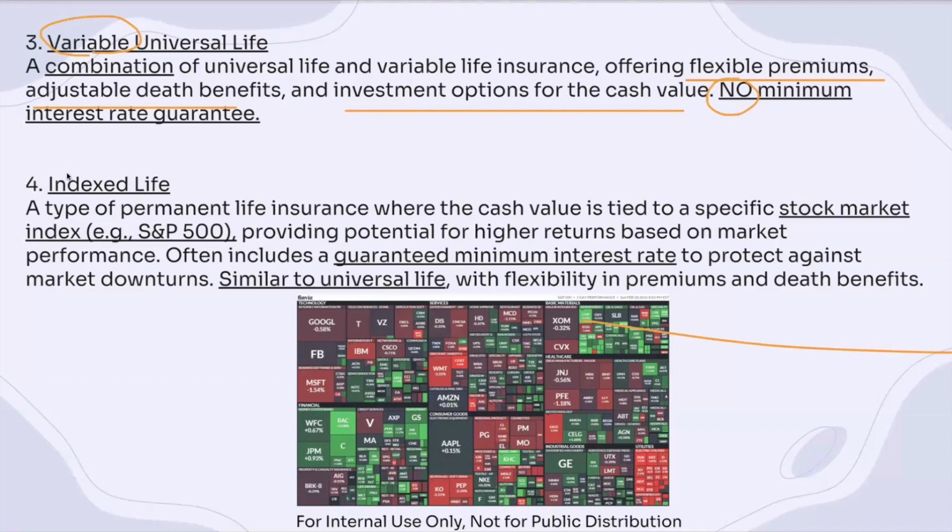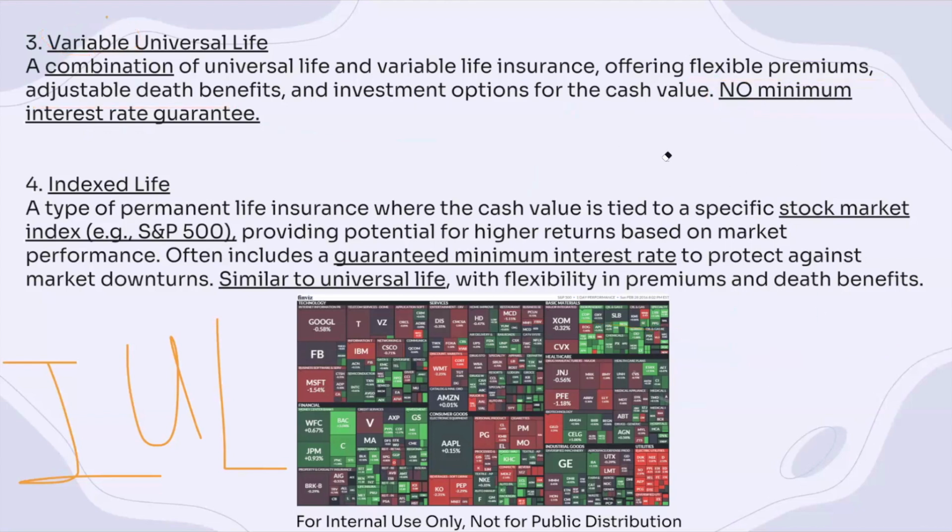And we can see here there's currently this new type of policy called index life, or index universal life. You might have seen this in the seminars that have been given recently in the insurance world. It's become pretty popular, and let's talk about why. Index life is a permanent life insurance where cash value is tied to a specific stock market. The good thing is that there's a guaranteed minimum interest rate.